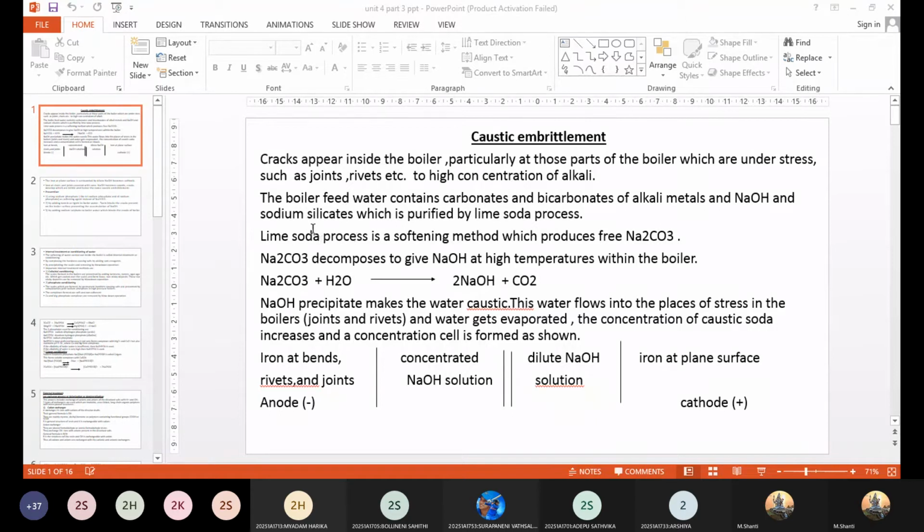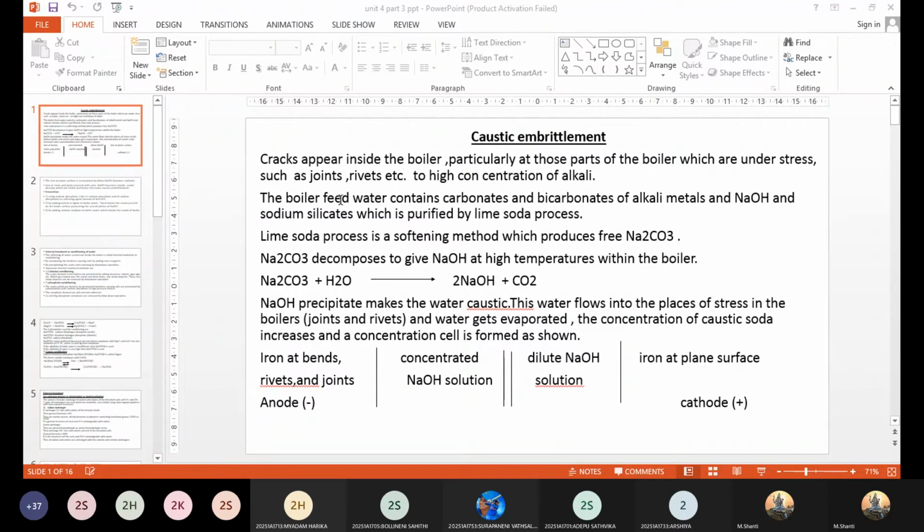The presence of the sodium carbonate in the boiler shell will actually cause the caustic embrittlement. You might be wondering how the sodium carbonate will be let into the boiler feed water. If you have to treat the water, you have different chemicals for treatment, right? I think you people are aware of this. So by treating the water with different chemicals, you can remove the permanent hardness. Temporary, you can just remove it by boiling, but the permanent hardness causing salts cannot be removed by simple boiling,